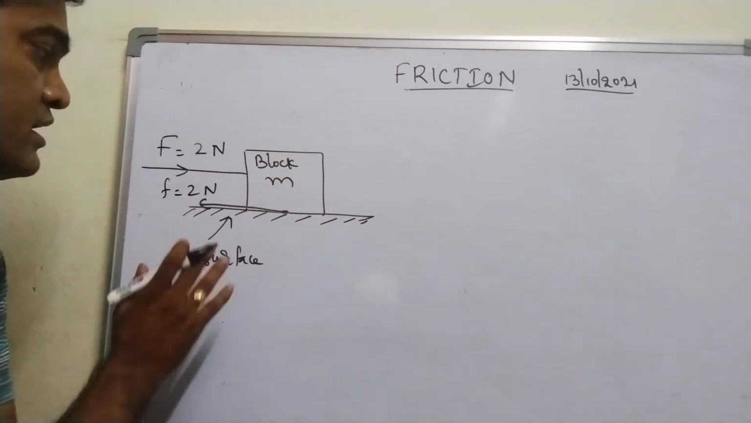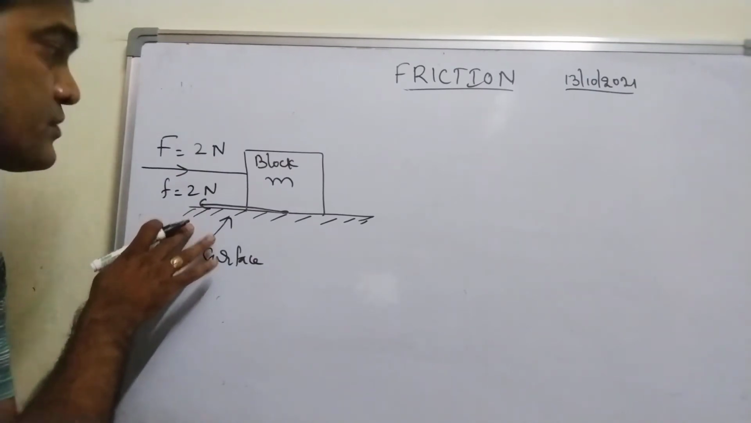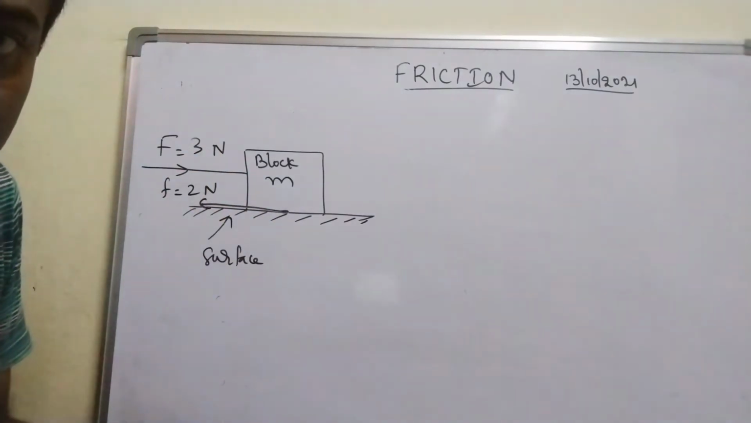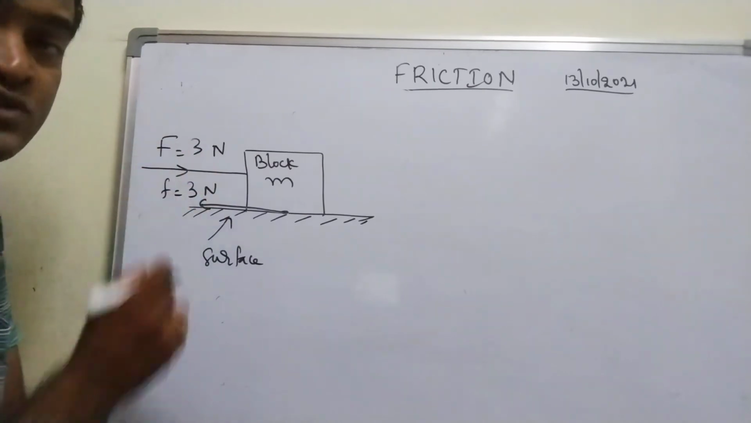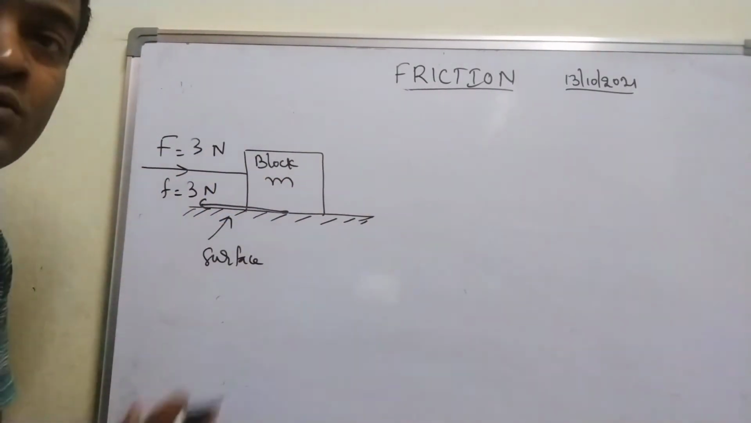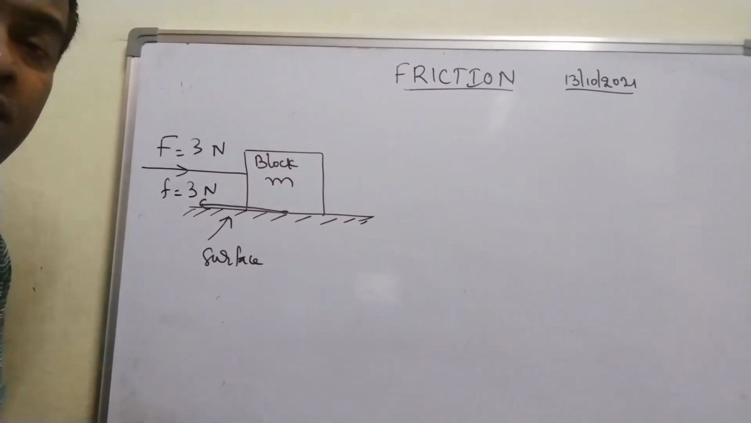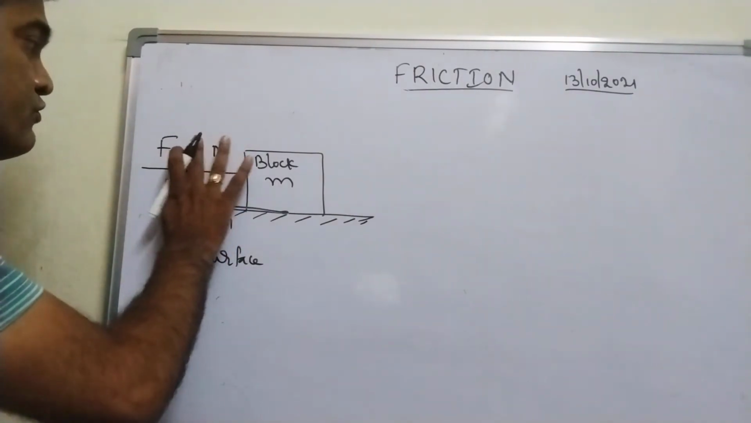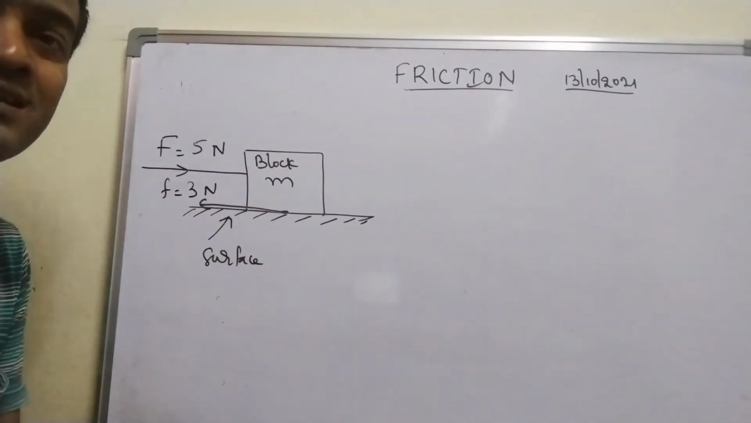So when a force of 2 Newton is applied, the frictional force is 2 Newton. If I apply 3 Newton and the block is at rest, then frictional force adjusts itself to 3 Newton, so that net force is 0 on the block. That is the reason the block is unable to move, right? Like this, up to 5 Newton the block does not move. Up to 5 Newton, the block is unable to move, the block is at rest.